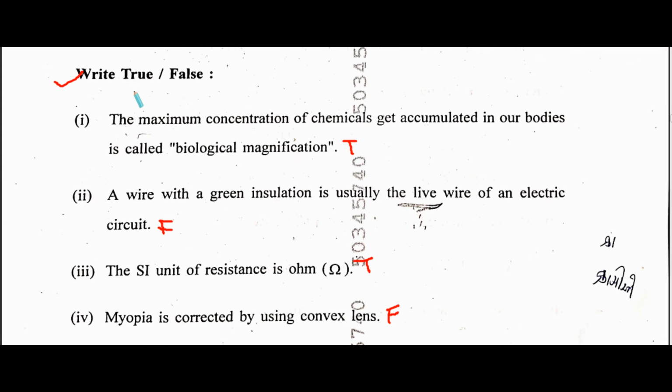Now the next question is true or false. The maximum concentration of chemicals accumulated in our bodies is called biological magnification. It is true. A wire with green insulation is usually the live wire of an electric circuit. False. The SI unit of resistance is ohm. True. Myopia is corrected by using a convex lens. False.